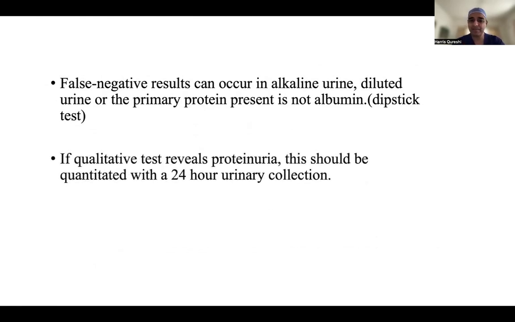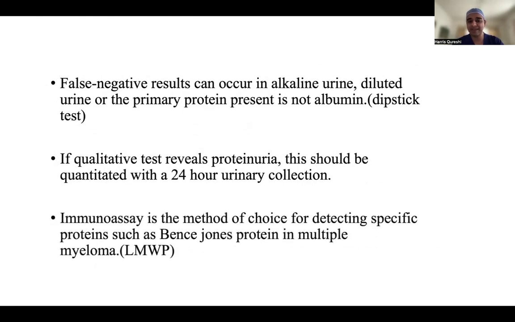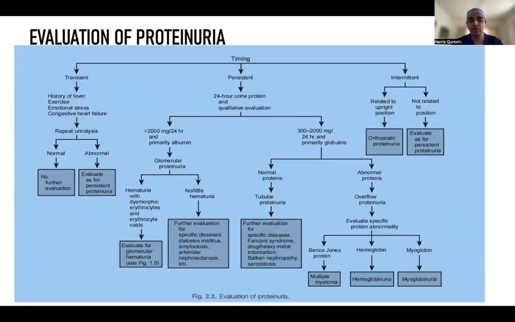So a lot of tests can be done. A 24-hour collection can be done, and immunoassay is another method of detecting proteins such as Bence Jones proteins in multiple myeloma as well. So evaluation of proteinuria is a bit complicated, and over here you can see that it can be transient, persistent or intermittent.